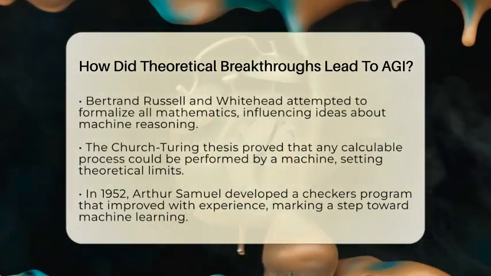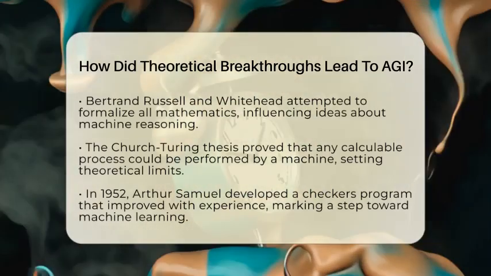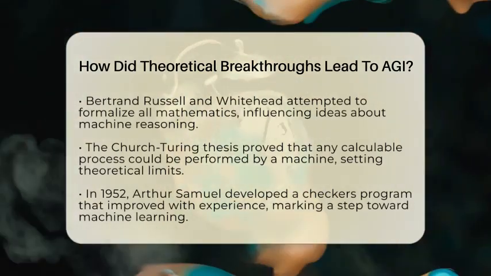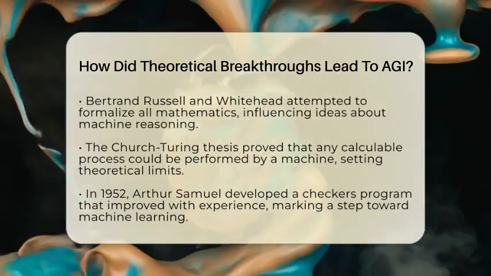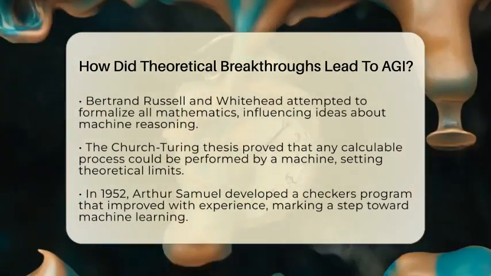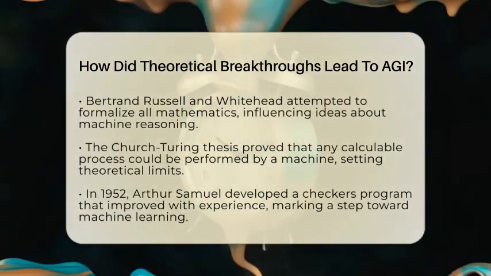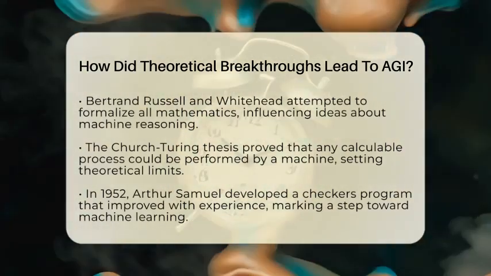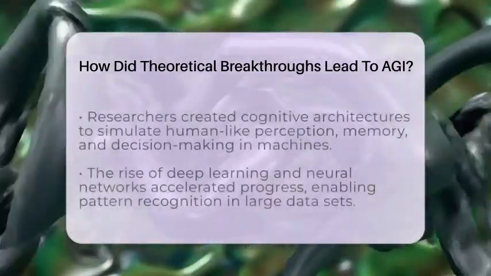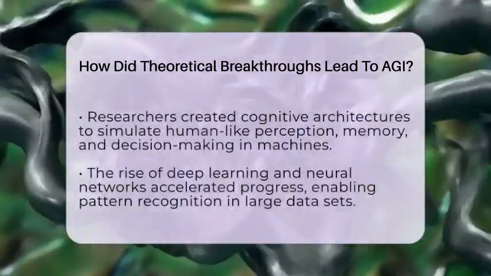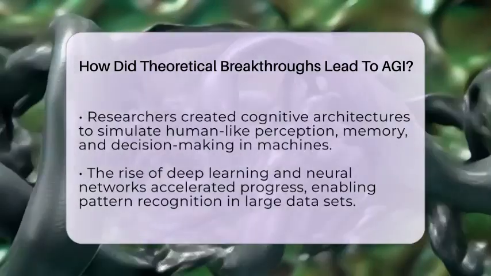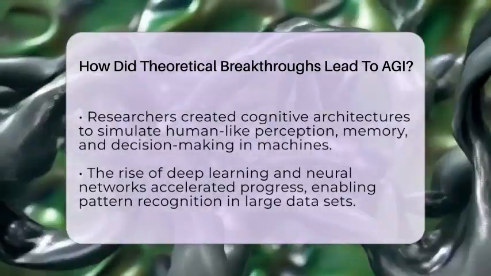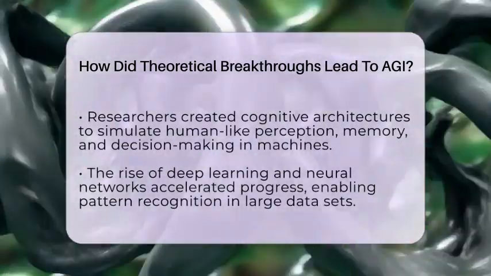It proved that machines could, in theory, do any task that a human brain can do, as long as it can be broken down into steps and symbols. These ideas opened the door to imagining machines that could learn from experience. In 1952, Arthur Samuel built a checkers-playing program that got better the more it played. This was a big step toward machine learning, where computers improve by practicing and analyzing data.